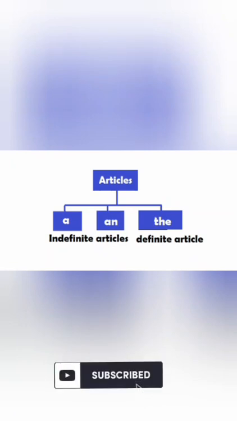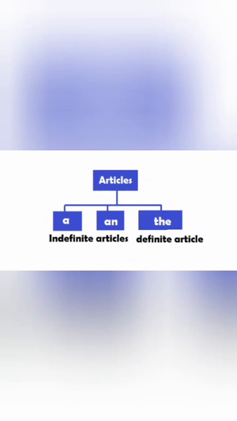A and an are indefinite articles, which means that they refer to or introduce an unspecified common noun. We use an indefinite article in front of a noun when we are not referring to a particular person, place, or thing. The is a definite article. We use the before a noun when we are talking about certain people or things.